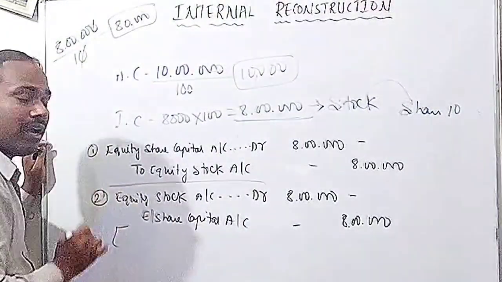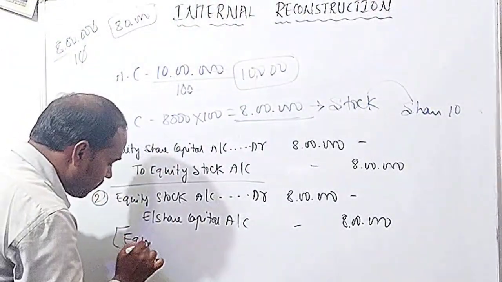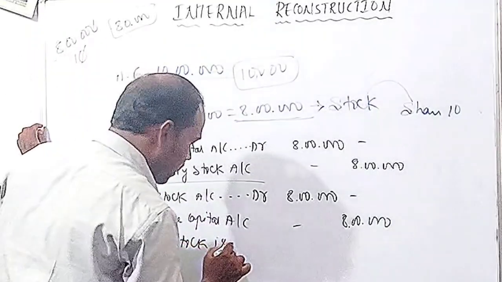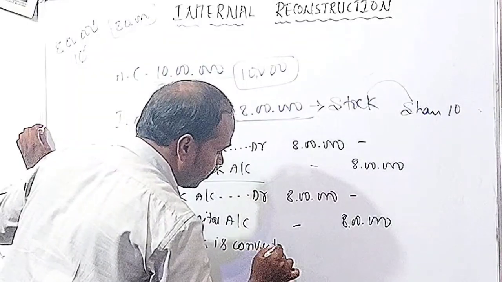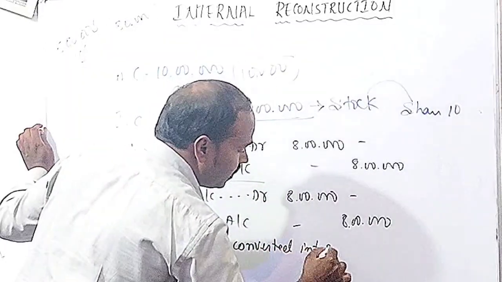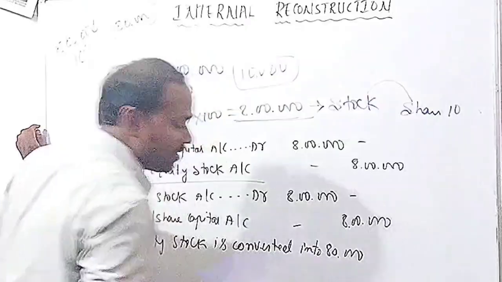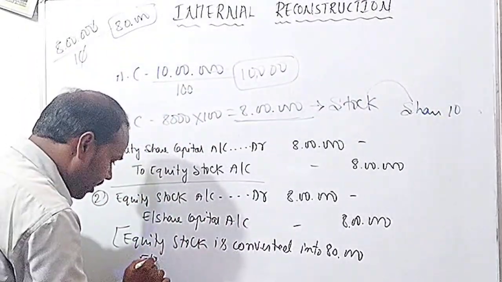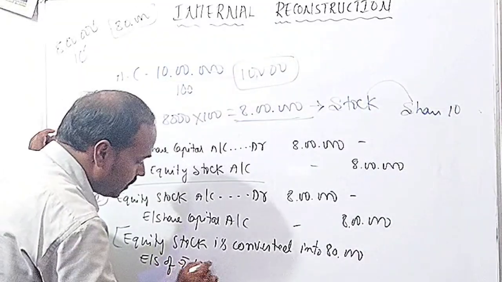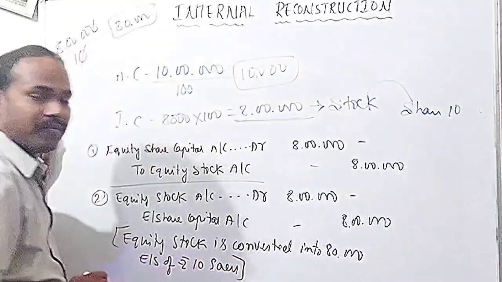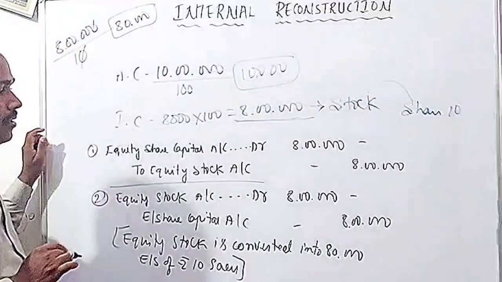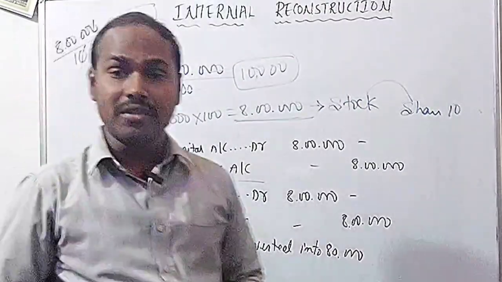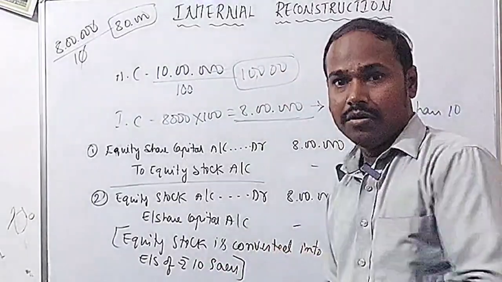That means in the narration you have to write: equity stock is converted into 80,000 equity shares of rupees 10 each. This is how you are going to solve this kind of problem. It is very basic. Let us move on to another one. Before that, if you want to take it down, please write it down.